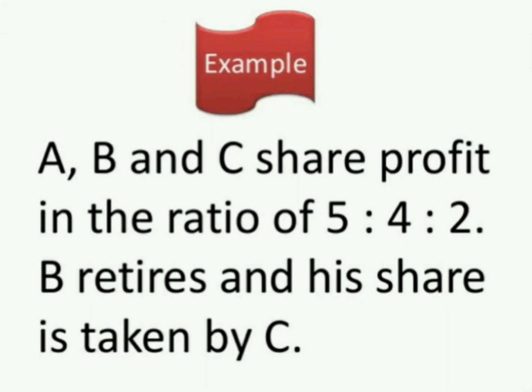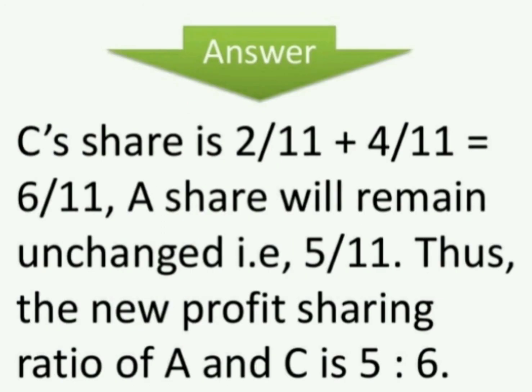For example, A, B and C are partners in a firm. Their profit sharing ratio is 5:4:2. B retires and his share is taken only by C. In this case, C's share is 2/11 plus 4/11, which is equal to 6/11, and A's share will remain unchanged, that is 5/11. Thus the new profit sharing ratio of A and C is 5:6.